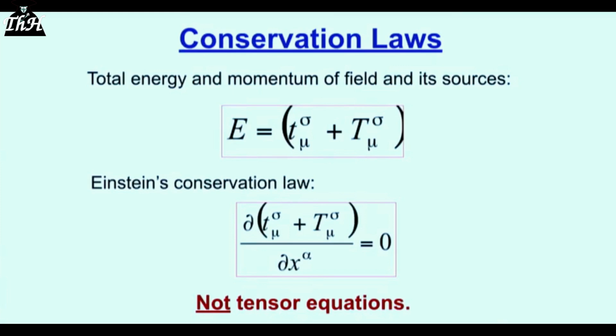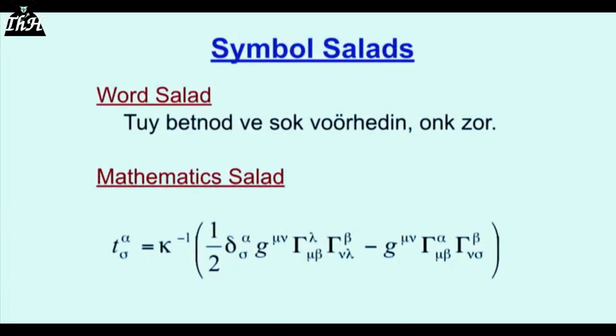So he concocts this thing and says that's the energy. Then how does he get the material sources in? He simply adds it. He adds now the energy momentum tensor. See, now the little t has got a big T added to it. He took that equation and he expanded it by adding in the source. Now he says this describes his gravitational field with its sources. It doesn't look like the equation that we started with before, but it's the same kind of thing, in a more complicated form.